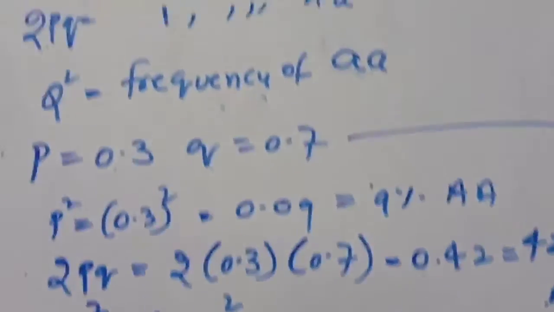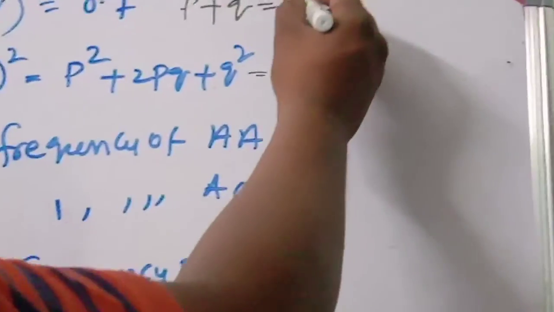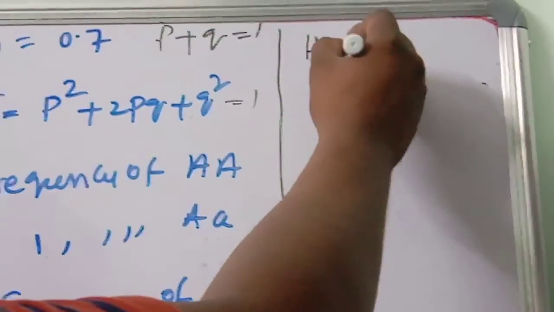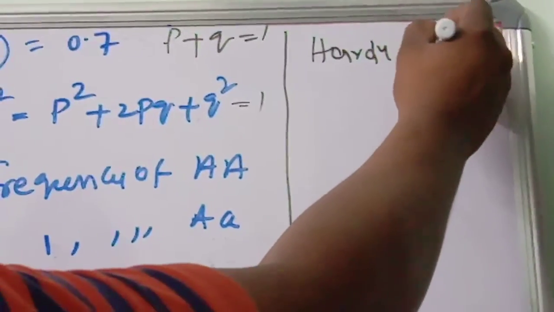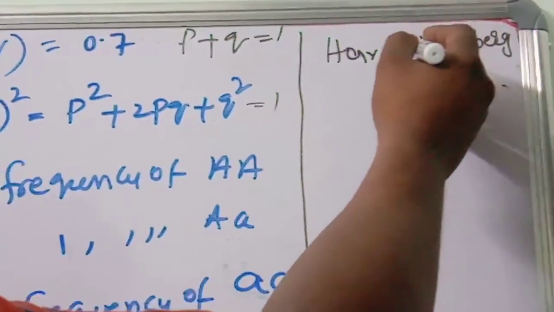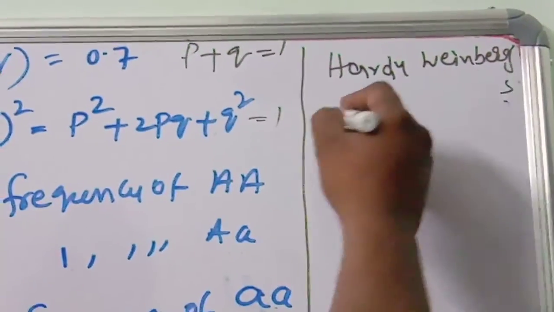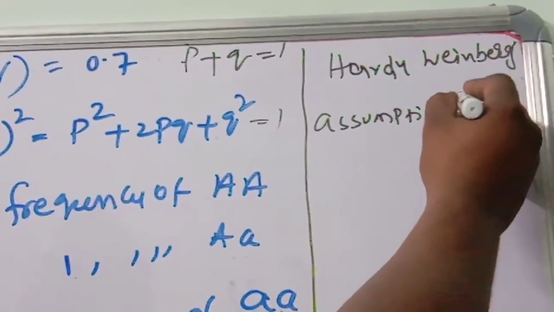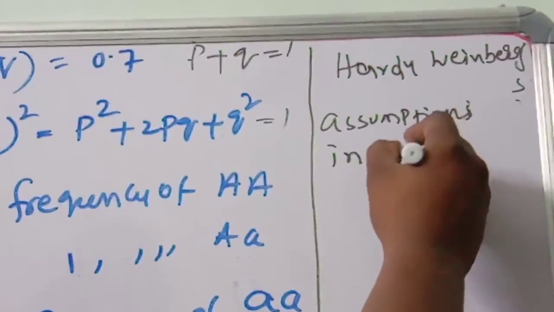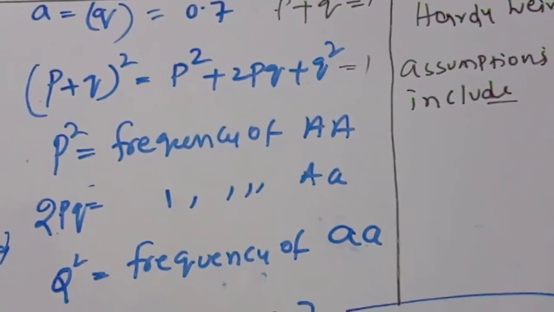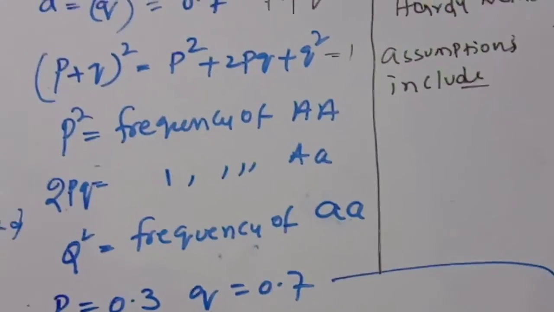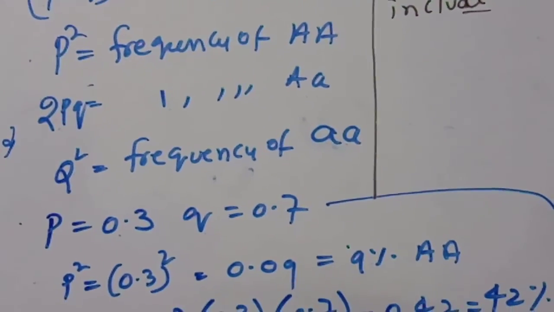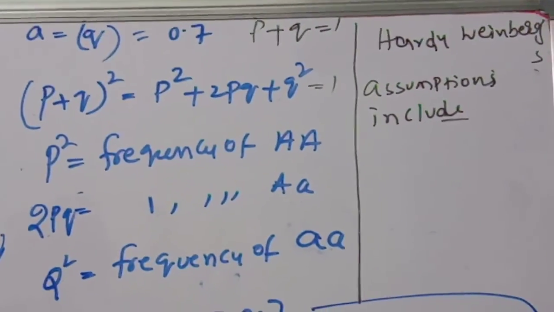Okay children, tomorrow's class we are going to discuss the complete Hardy-Weinberg assumptions. What are the assumptions? That we will discuss. Just now I said no mutations, random mating, no gene flow, very large population size, no natural selection. These all will be discussed in the next class.